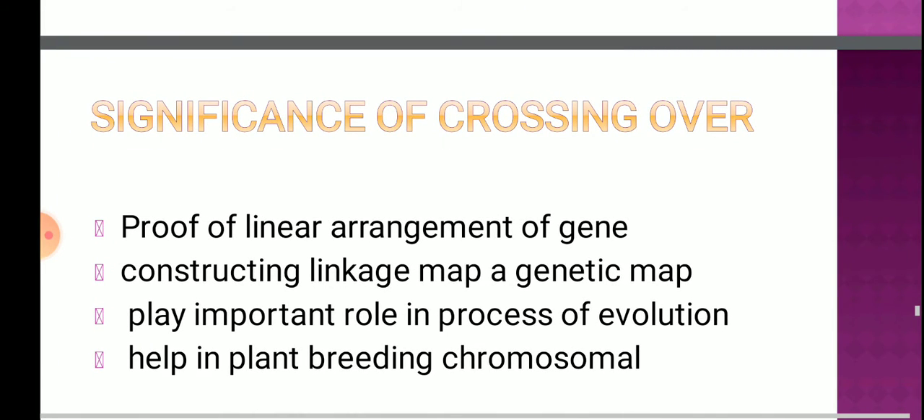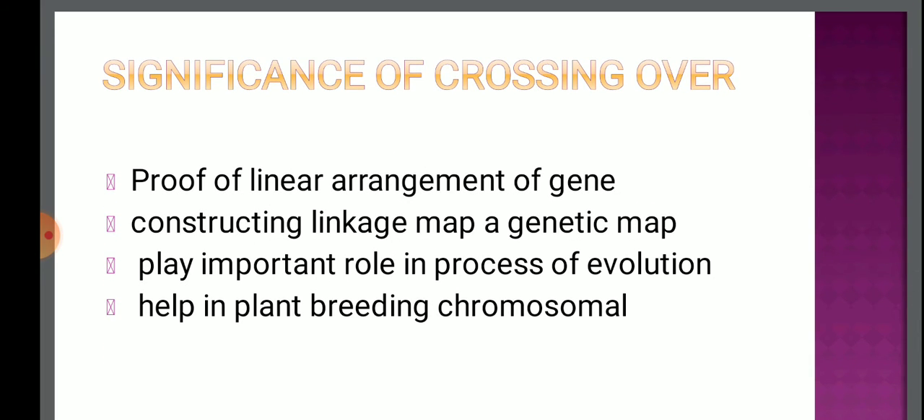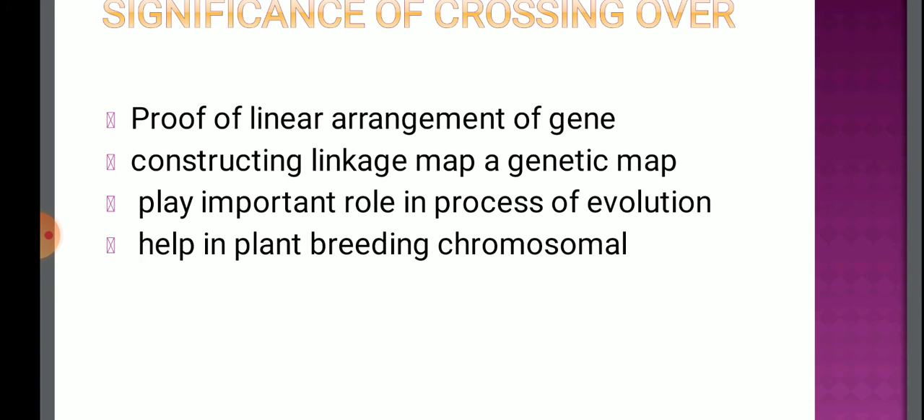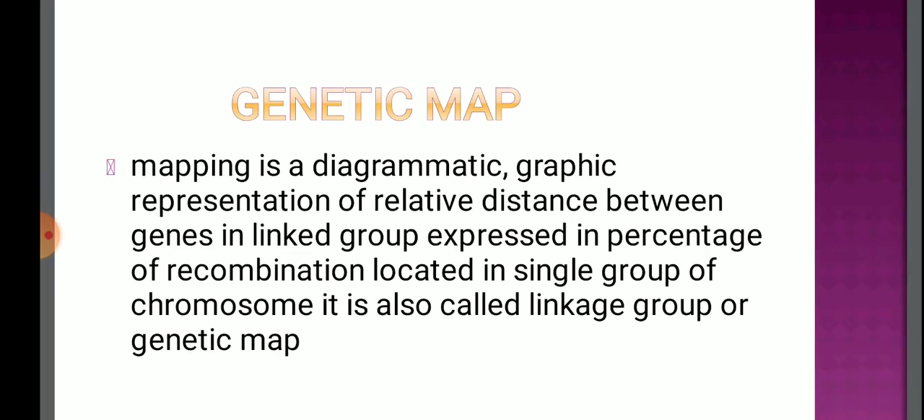Now significance of the crossing over. Crossing over has a great significance. It proves that there is a linear arrangement of genes on the chromosome. Second, it helps in constructing a linkage map or genetic map, in which we can show on which chromosome genes are there and how they are arranged on that chromosome. It also plays an important role in the process of evolution, and it also helps the plant breeder to form a new sort of plants having more fertile character.